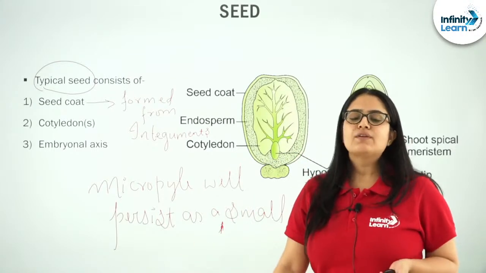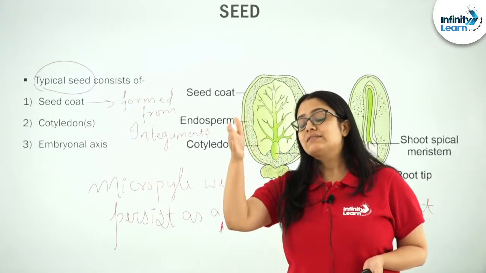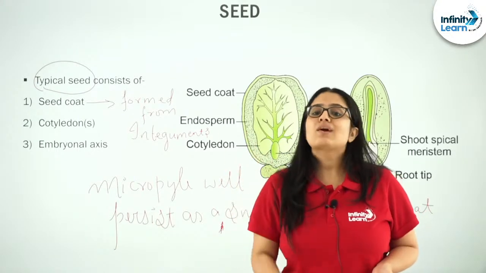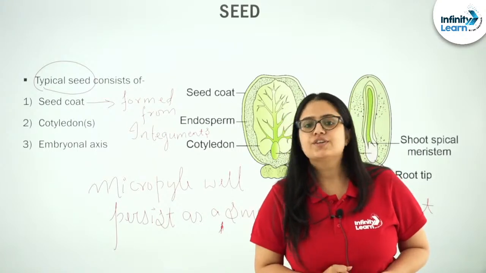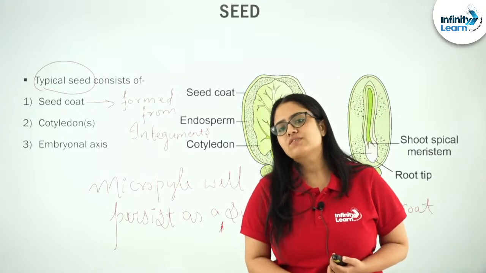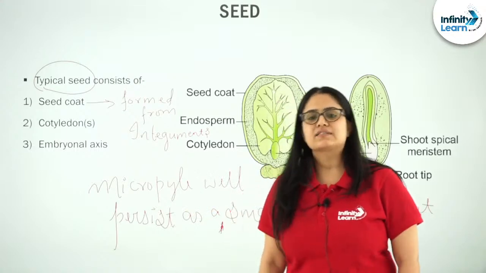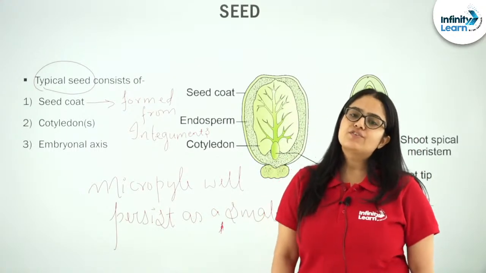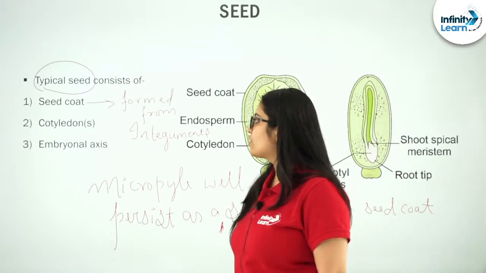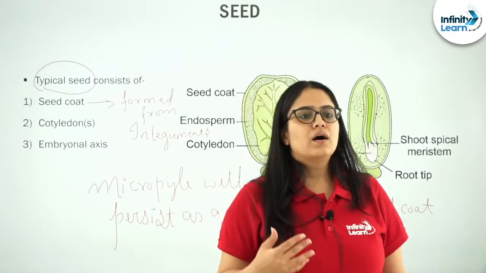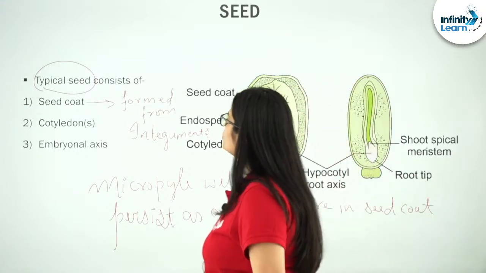And why are oxygen and water important to the seed? The answer is obvious: water and oxygen are required by the seed during germination. Without water and oxygen, it won't be possible for the seed to germinate. Hence, the micropyle, which persists as a small pore in the seed coat, facilitates the entry of oxygen and water inside the seed. Tell me, is this clear to all of you? Is there anyone who wants me to explain anything in more detail? Please let me know.